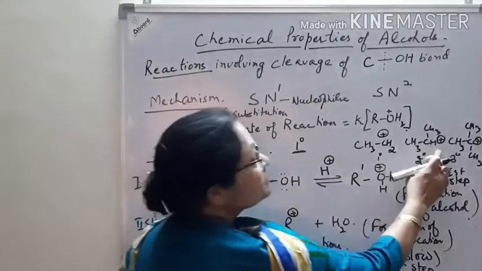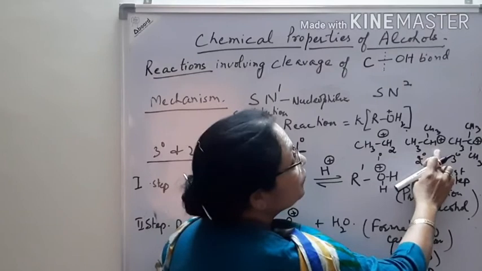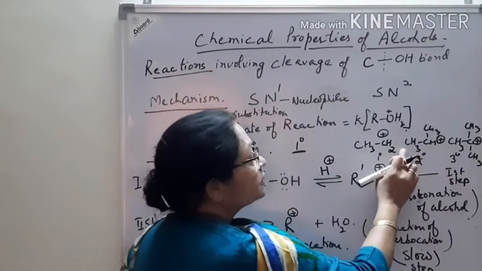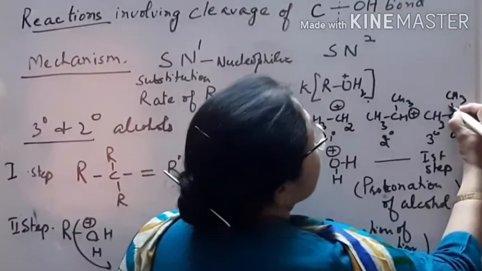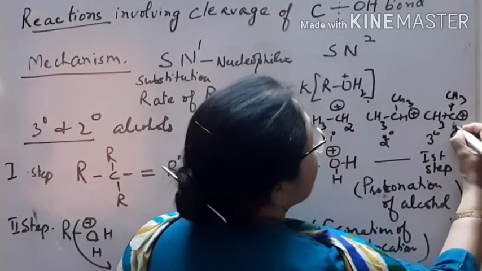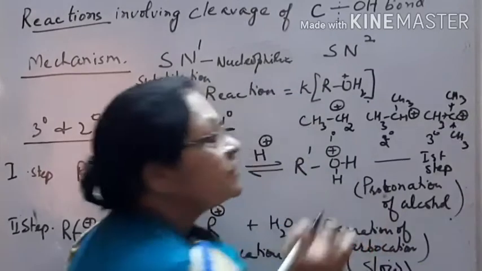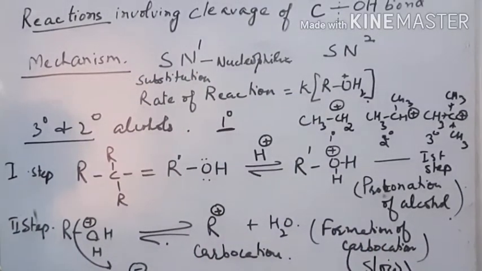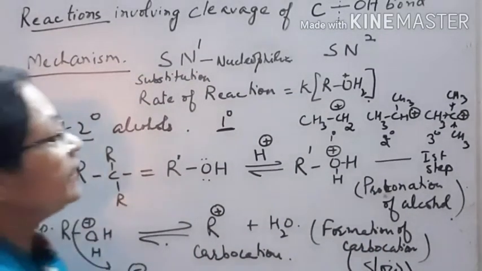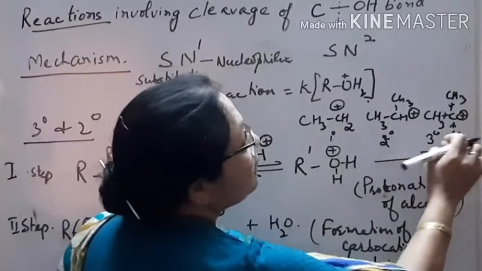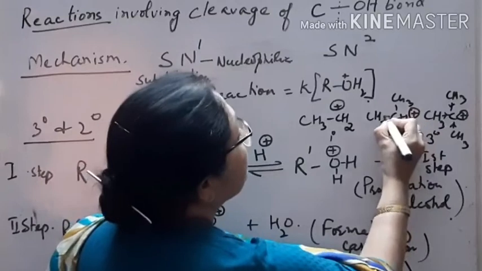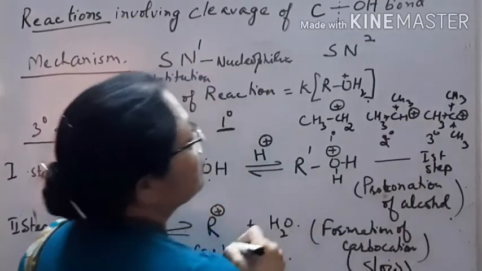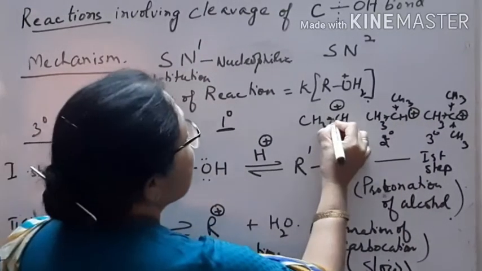Which carbocation is more stable? Tertiary carbocation is more stable than secondary, and than primary, because the alkyl groups release electrons and the positive charge gets dispersed. The more the dispersal of charge, the more the stability. Here there are 3 alkyl groups releasing electrons, here 2 alkyl groups, and here only 1 alkyl group.